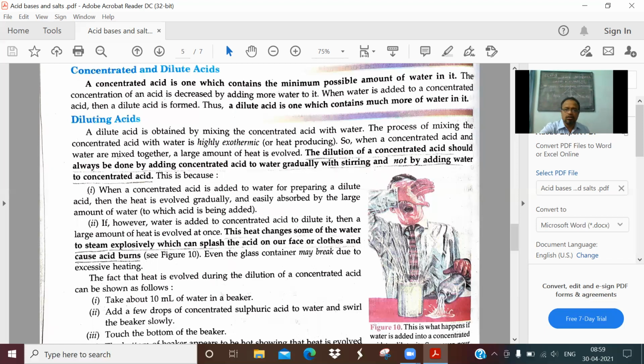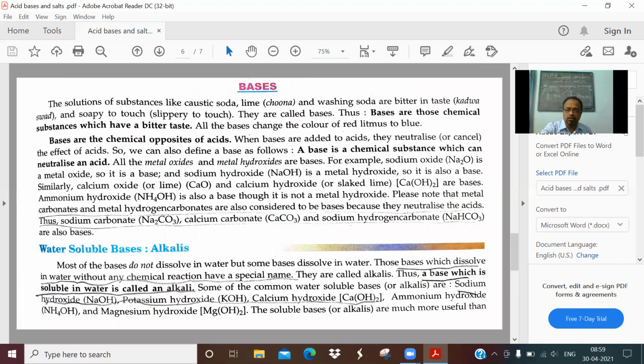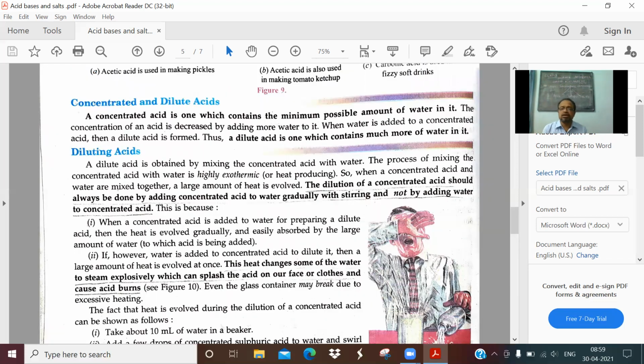Next, about diluting the concentrated acids. You have seen concentrated acids are pure acids. They have to be diluted before being used for any simple purposes. But in certain situations we need concentrated acids also. Generally, we require only dilute acids. Keep this as an important warning also.